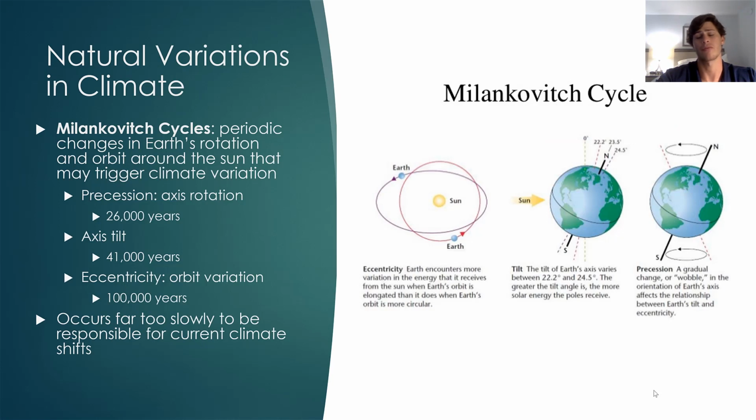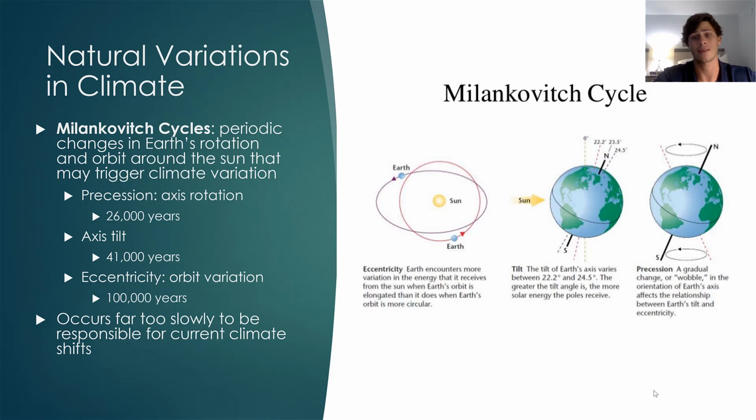Now, the Milankovitch cycles refer to periodic changes in the Earth's rotation as well as the Earth's orbit around the Sun that can trigger substantial climate variation over time. However, these cycles operate on the scale of thousands and thousands of years, in some cases hundreds of thousands of years, and are very slow to enact. The first is called precession, or axis rotation, and this is the gradual change or wobble in the orientation of the Earth's axis with relationship to the Earth's tilt and its eccentricity. This is going to be the Milankovitch cycle over on the far right-hand side of your screen.